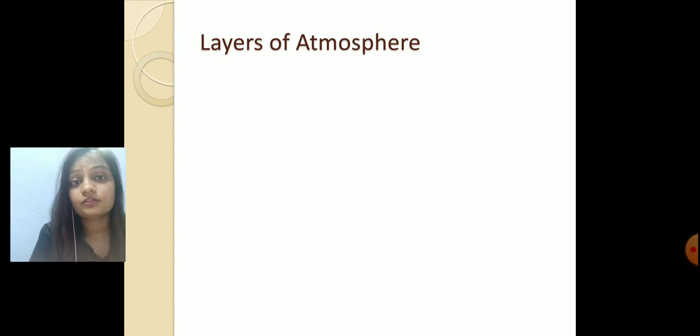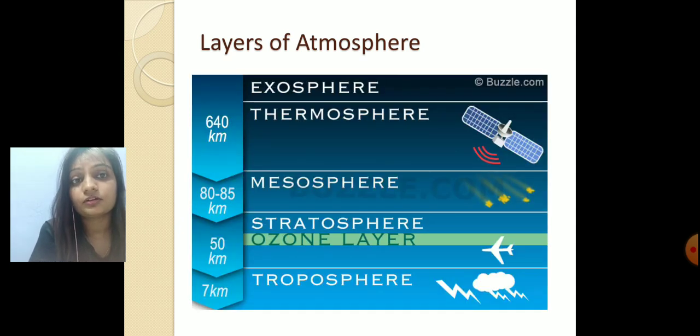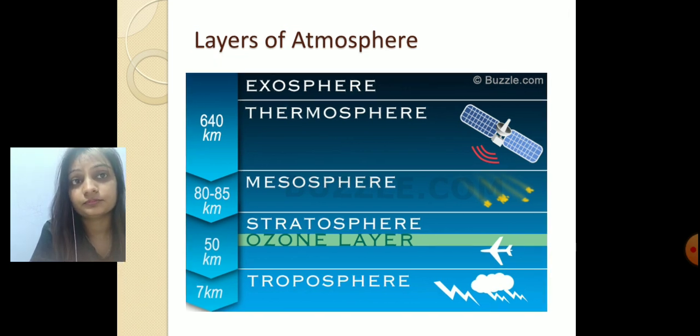Next comes the layers of atmosphere. Atmosphere has different layers. As we move higher up, the temperature keeps decreasing. First layer is the troposphere, which is 7 kilometers above the earth's surface. Then the stratosphere, it is the ozone layer. Here we can find ozone in abundance, which is 50 kilometers above. Then the mesosphere, it is the coolest area. And then the thermosphere.